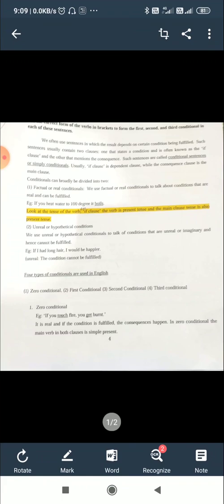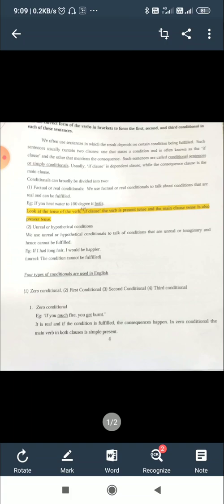Look at the example. If you heat water to 100 degrees, it boils. That is a fact. It happens. So that is called factual or real conditions.